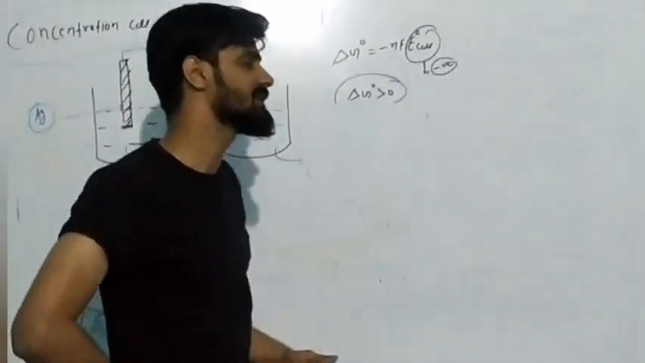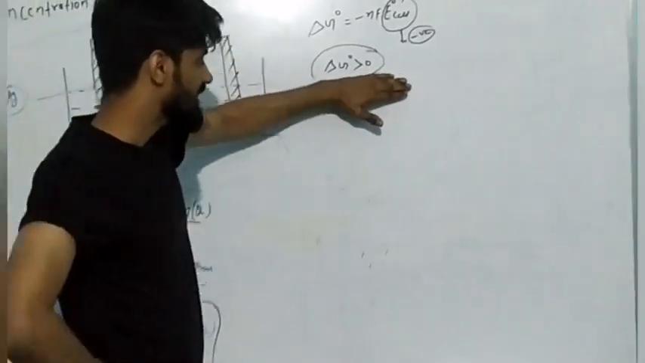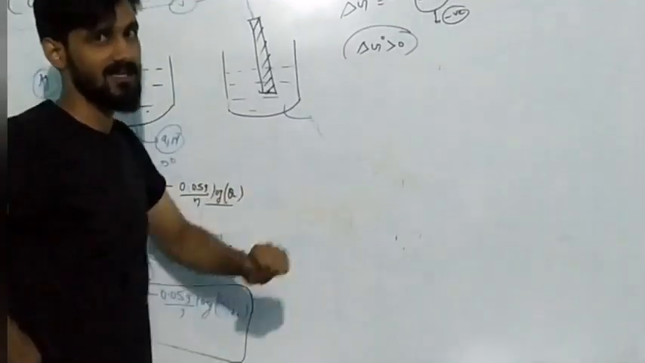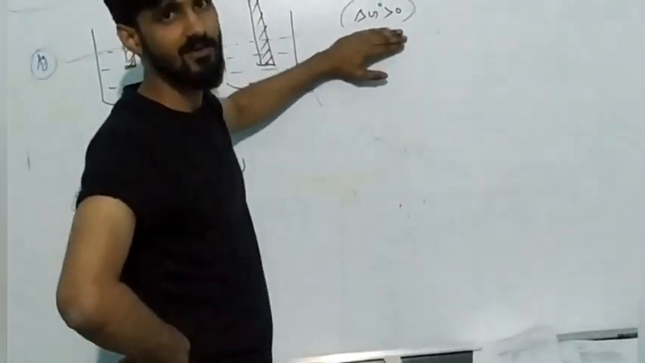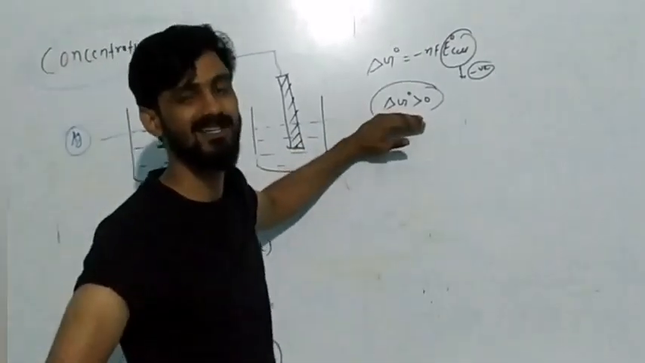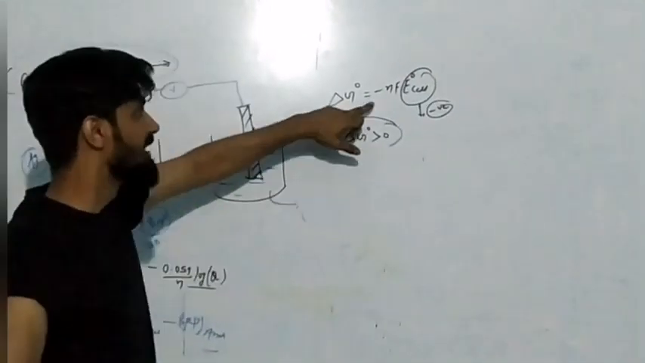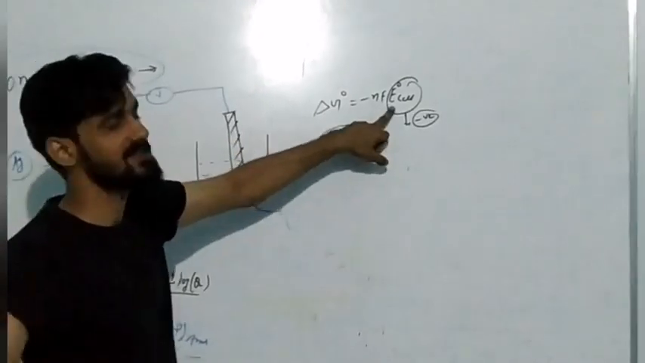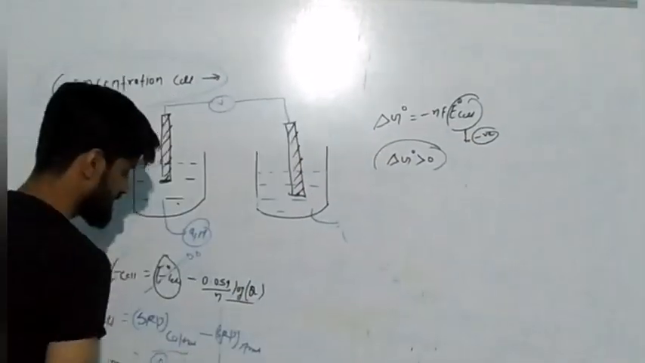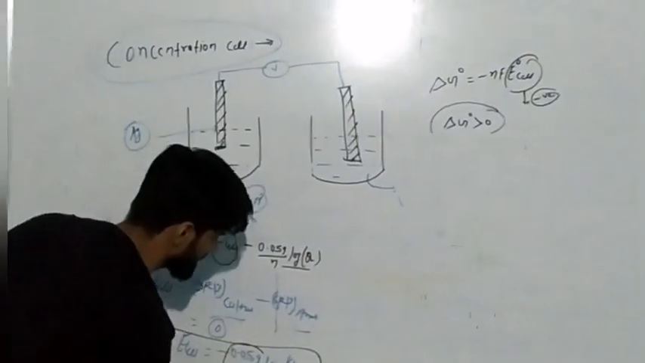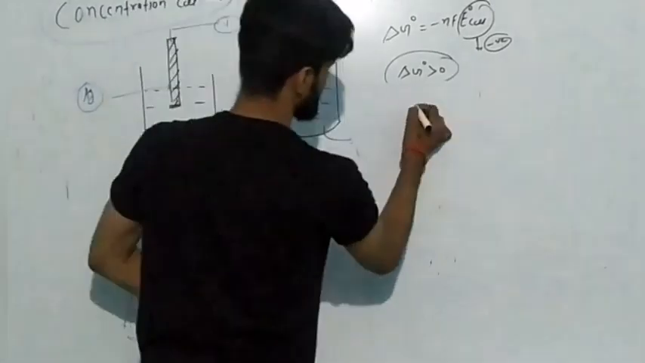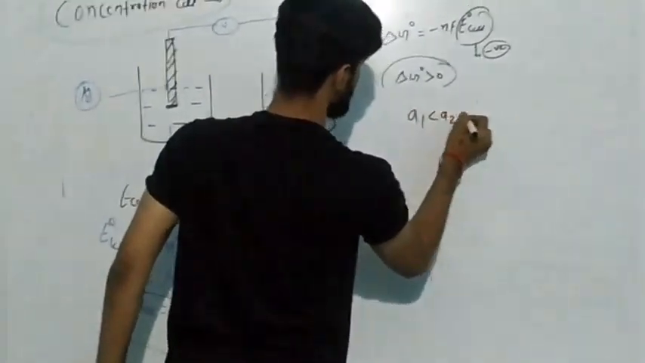And our ultimate goal is to generate electricity from the spontaneous redox reaction. If delta G becomes greater than 0, then definitely the reaction will be non-spontaneous and it will never generate a spontaneous electric current. So the standard reduction potential of a cell can never become negative. So here, in this formula, there is a negative sign, so you have to take the concentration in this way. A1 should be less than A2.